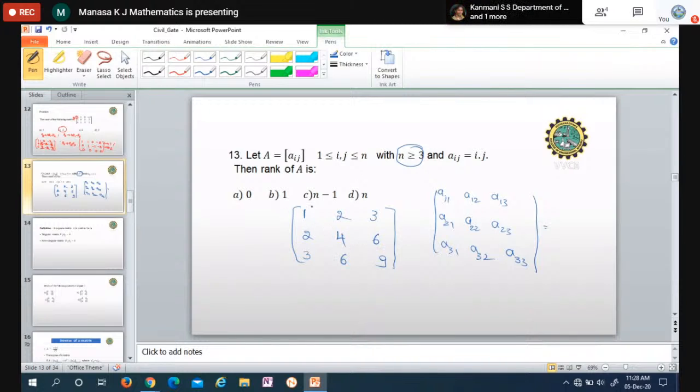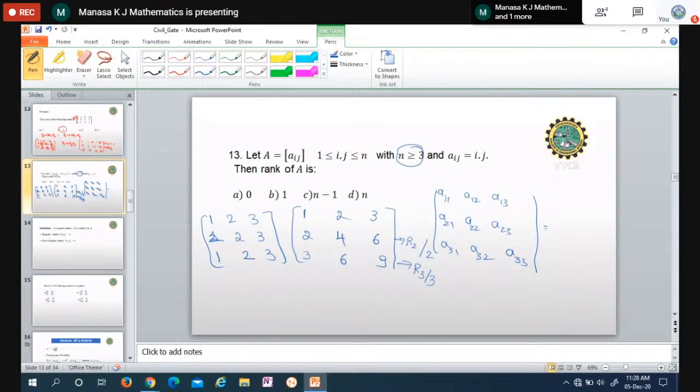After that, if you take the first leading entry, the entries below it must be equal to 0. So before that, what I can do is, this is R2, I can divide R2 by 2, and I can divide R3 by 3. That makes the problem easier actually. So it is 1, 2, 3. I'll divide by 2, so it becomes 1, 2, 3. Divide the row 3 by 3. So it is a multiple of 3, so I can divide by 3. So it is 1, 2, 3. Okay, that matrix looks like this after simplifying.